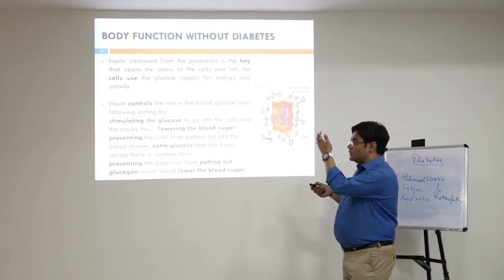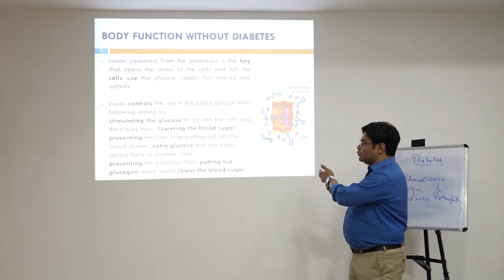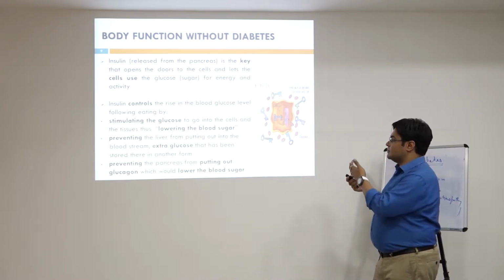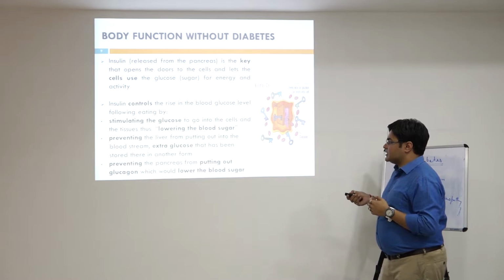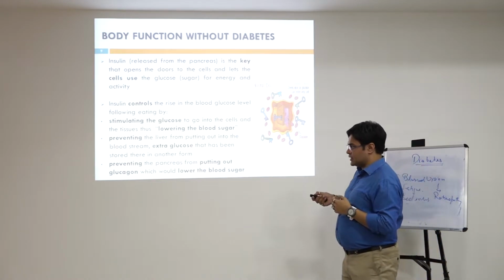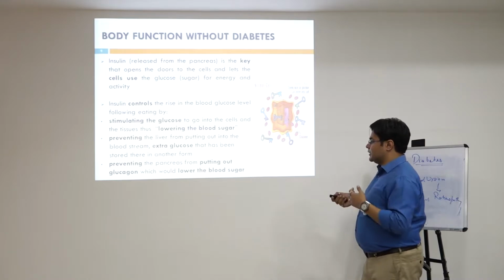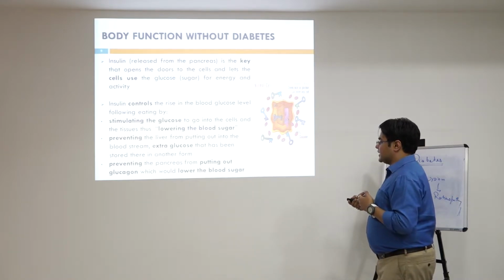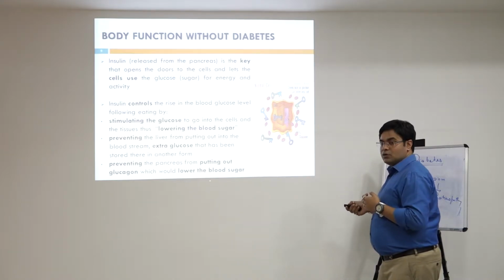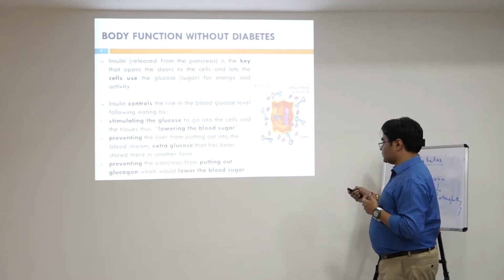That's why the glucose can go into the cells and tissues, and thus it lowers the blood glucose levels, and it prevents the liver from putting out extra glucose into the bloodstream. The extra glucose which was available there has been reduced now, and it prevents the pancreas from putting out the glucagon, which lowers the blood glucose level.